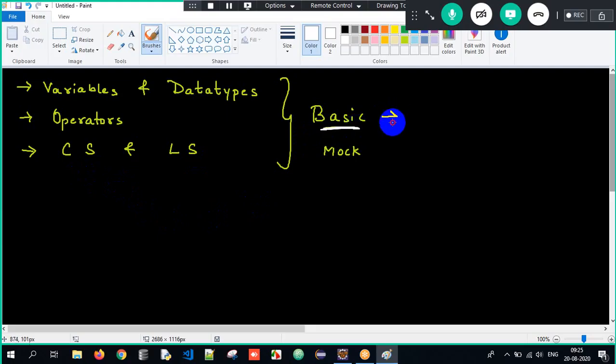And trust me, if you are strong in your basic concepts, and if you're practicing it gradually, trust me, Java will be your favorite subject and you will start liking Java. Basics everyone would have understood, correct? The only thing here is we need to practice it once. Once we have that hands-on feel, that is when it becomes easy going ahead.